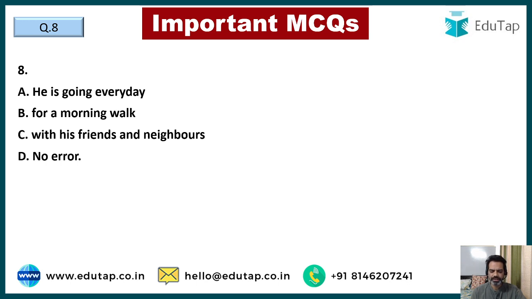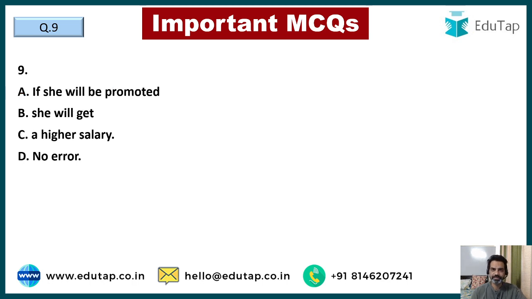Guys, जब भी हम usual habits की बात करते हैं, general actions की बात करते हैं, तो हम continuous tense नहीं use करते हैं, हम indefinite use करते हैं, simple present. He goes every day for a morning walk with his friends and neighbors. Not he's going, basically means he's doing it right now, present continuous. But for general habits we use simple present. He goes every day for a morning walk with his friends and neighbors. That is the correct answer here.